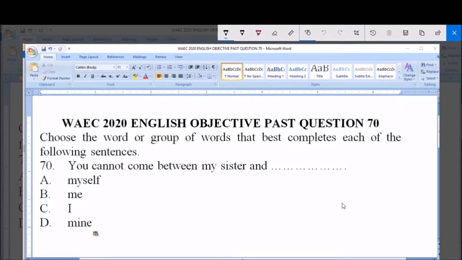Question number 70. The instruction here says choose the word or group of words that best completes each of the following sentences. The sentence says: you cannot come between my sister and dash. You cannot come between my sister and dash. Option A, myself. Option B, me. Option C, I. Option D, mine.